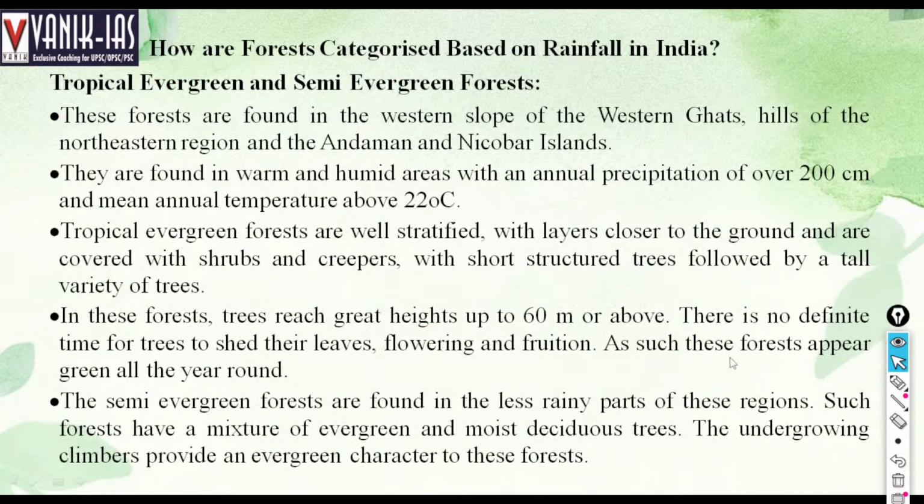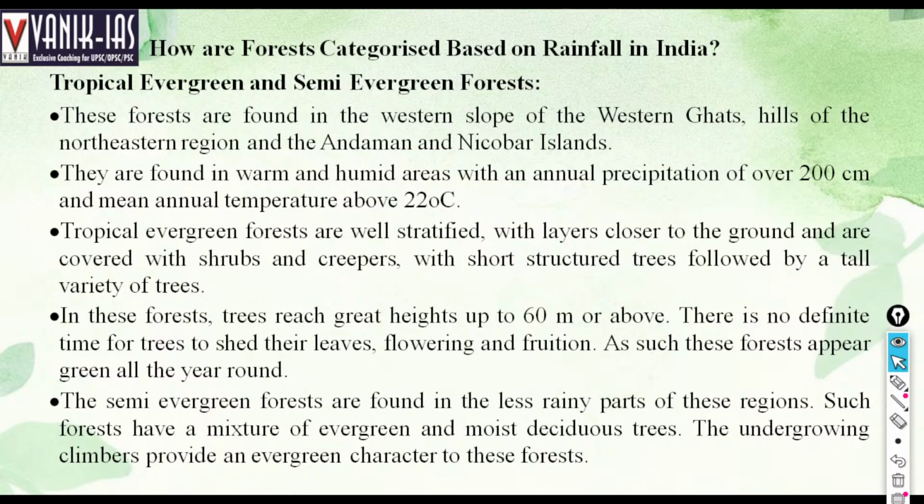How are forests categorized based on rainfall in India? There are various types of forest. For example, tropical evergreen forest. These are especially seen in the northeastern area and the southern area, especially the west side of the Western Ghats, where we see heavy rainfall. On the east side, we see rain shadow areas. So we see tropical evergreen forest in the northeastern states, on the west side of the Western Ghats, and